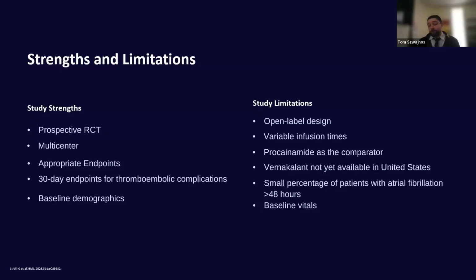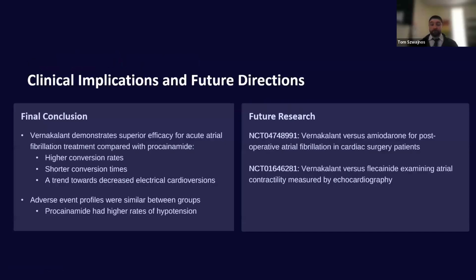Again, you can make the argument that based on its very unique mechanism, it has a higher affinity for its receptors at a higher heart rate, that it would actually fare better, but really no way to know that based on these baseline vitals. But nonetheless, overall final conclusion based on this paper, when they've compared Vernakalant to Procainamide, Vernakalant had higher conversion rates, shorter conversion times, and then the trend towards decreased electrical cardioversions.